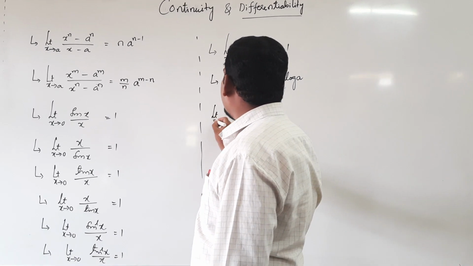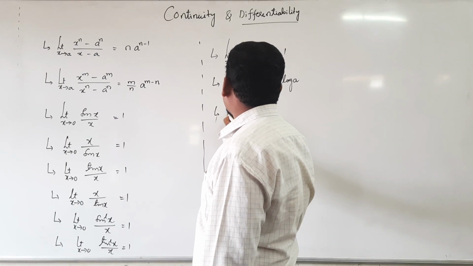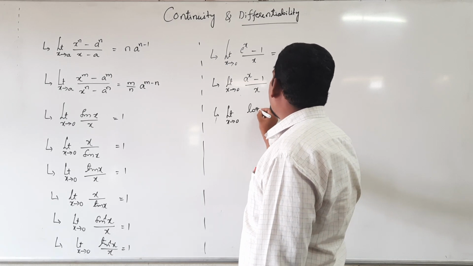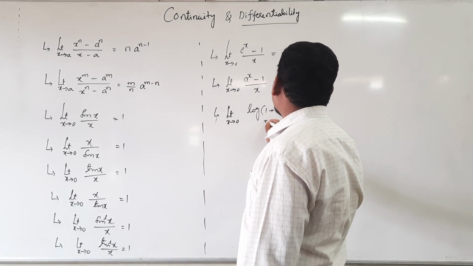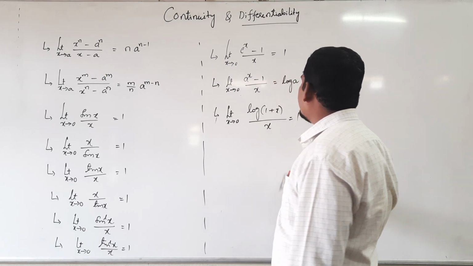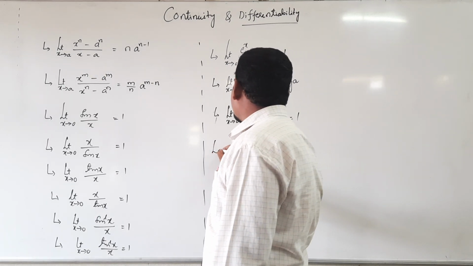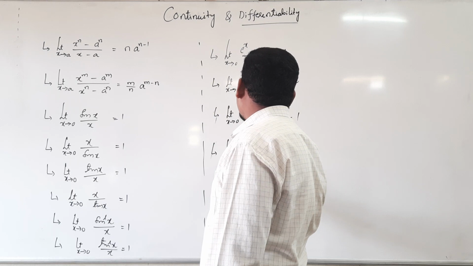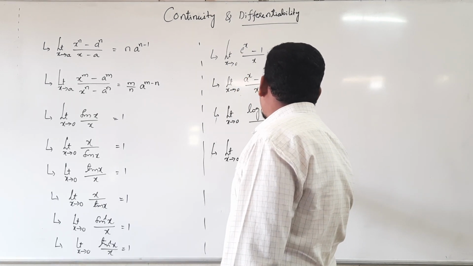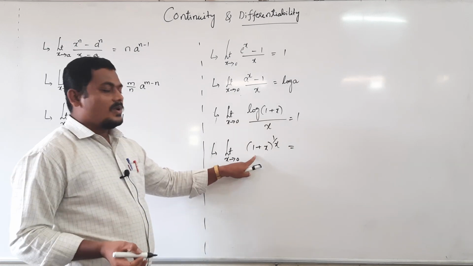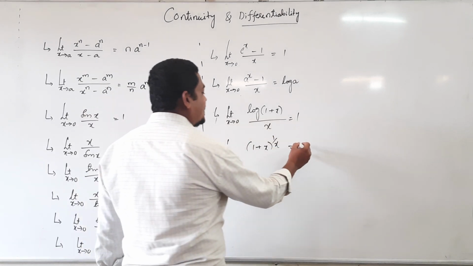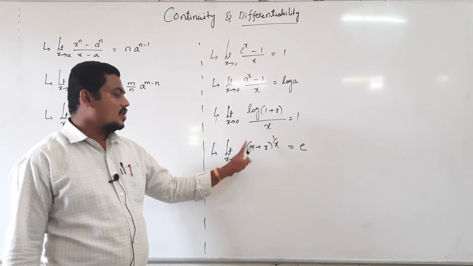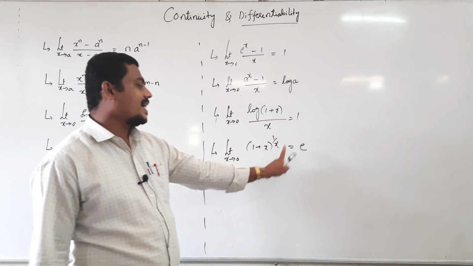Next, limit as x tends to 0 of log of 1 plus x divided by x is equal to 1. Next, limit as x tends to 0 of 1 plus x, the whole thing power 1 by x, is equal to e.